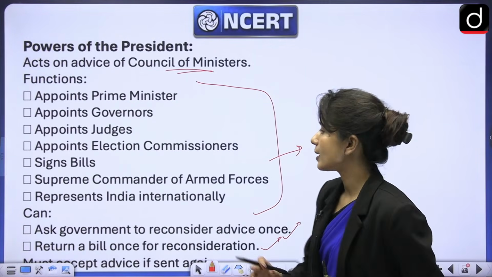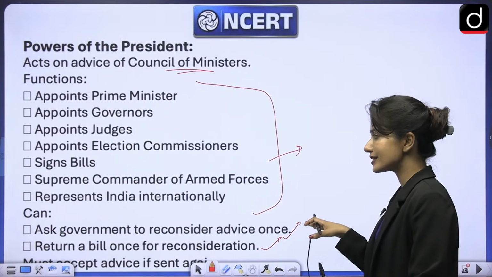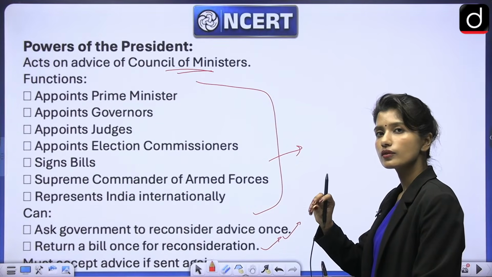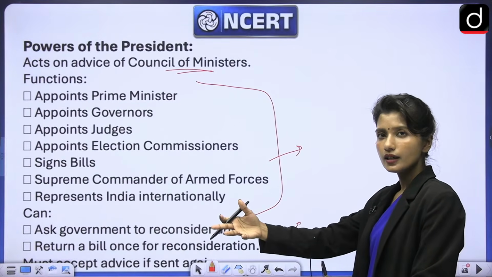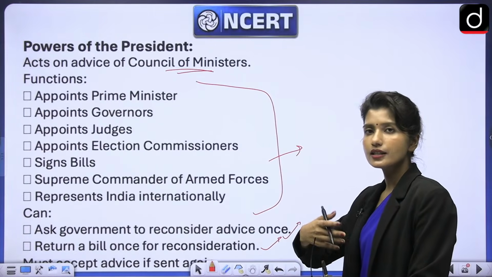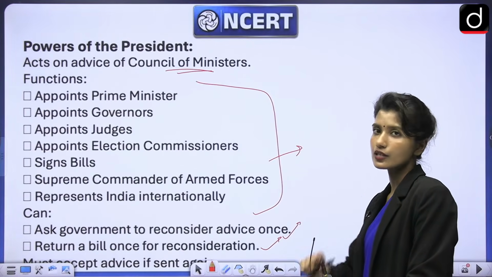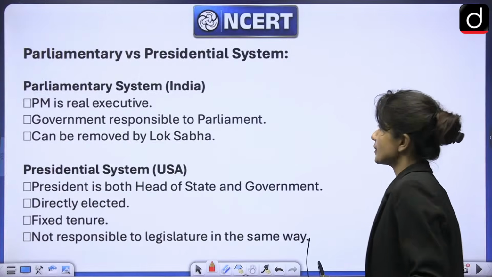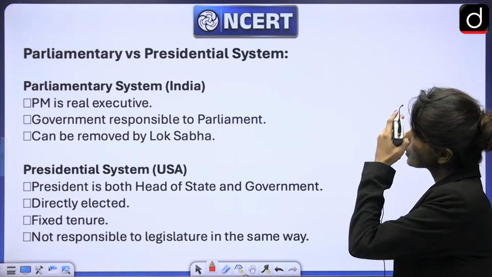This also comes in the powers of the president, that the president can ask the government to reconsider a bill. When it comes back to the president for his assent the second time, then he has to say yes. Suspensive veto. Next is parliamentary versus presidential system.